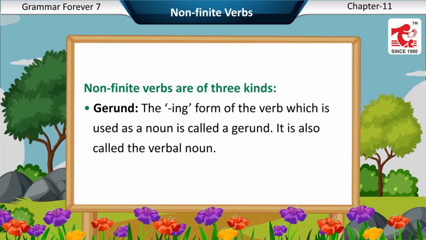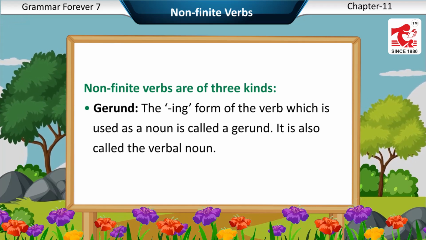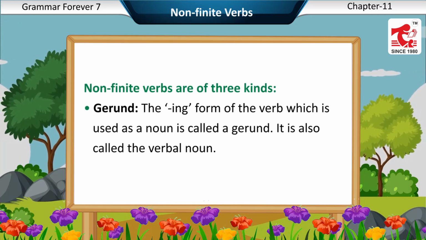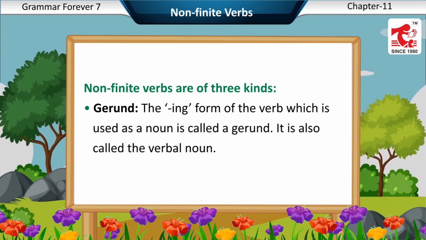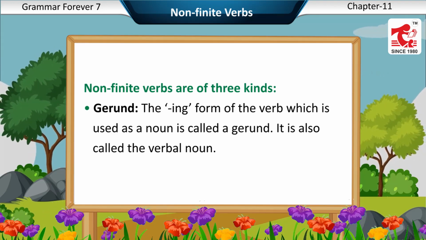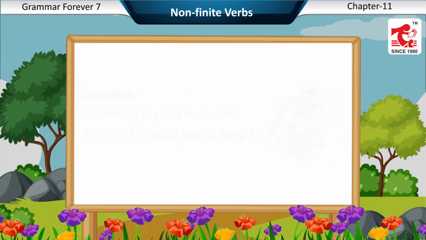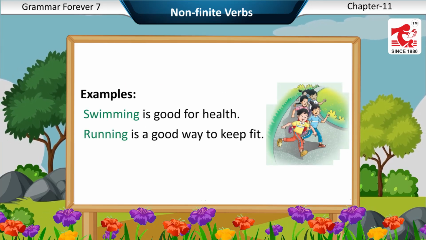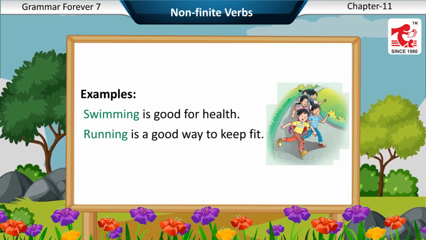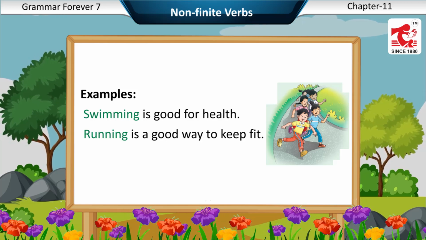Non-finite verbs are of three kinds. Gerund. The ing form of the verb which is used as a noun is called a gerund. It is also called the verbal noun. Examples: Swimming is good for health. Running is a good way to keep fit.